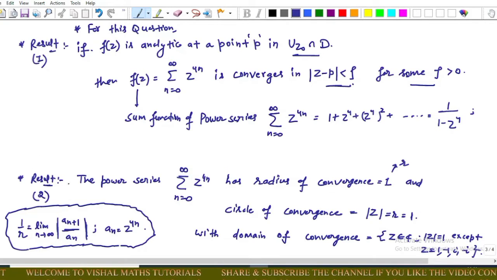And now result 2: the power series summation z power 4n has radius of convergence 1, which can be found using this formula. The circle of convergence for this power series is mod z equals r, which equals 1, because here the center of convergence is 0, and the domain of convergence is z belongs to C such that mod of z equals 1, except z equals 1, minus 1, iota, minus iota.